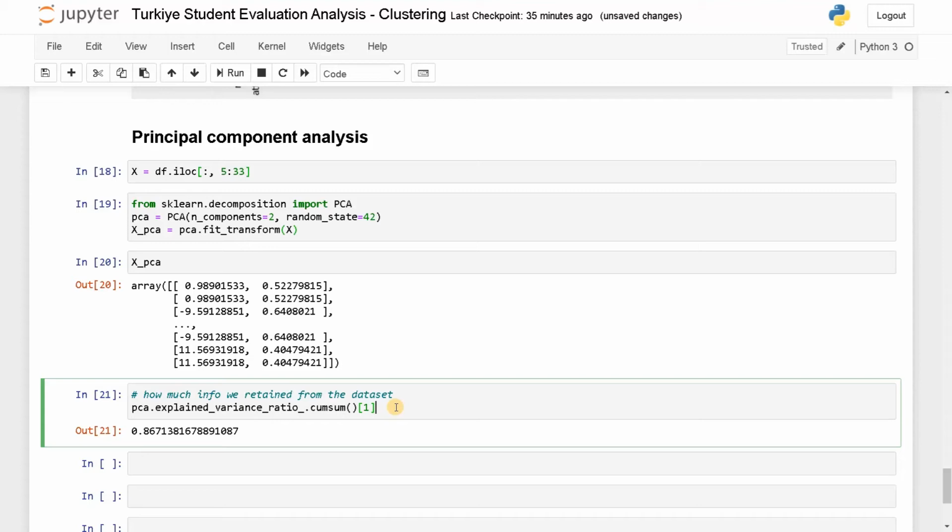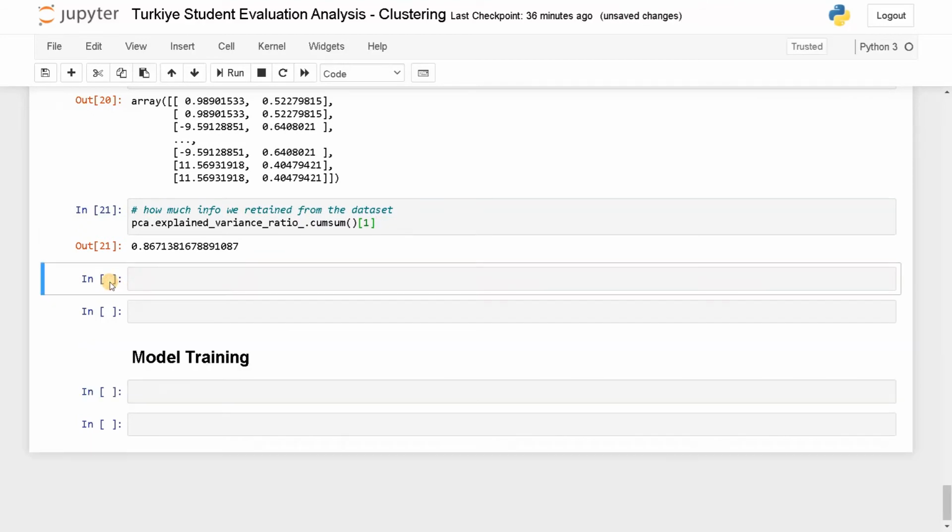Typically, if you use some other data set for supervised learning and you have more than 50 or 100 attributes, just maintain the ratio up to 95%. We need to retain at least 95% of the original data for better processing. Here, we have reduced it to 2 dimensions so we can visualize it with our eyes. That's why we are taking up to 86% of the data. So it won't affect the model that much. We will explore further how data reduction affects the model.